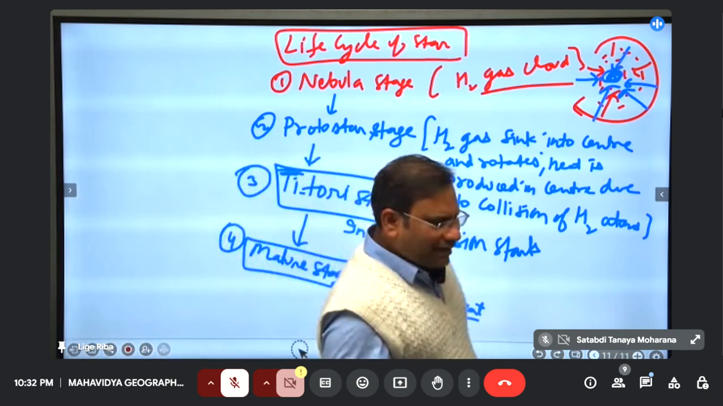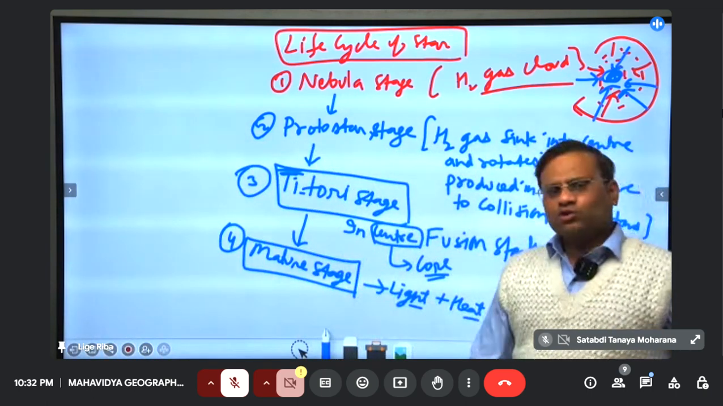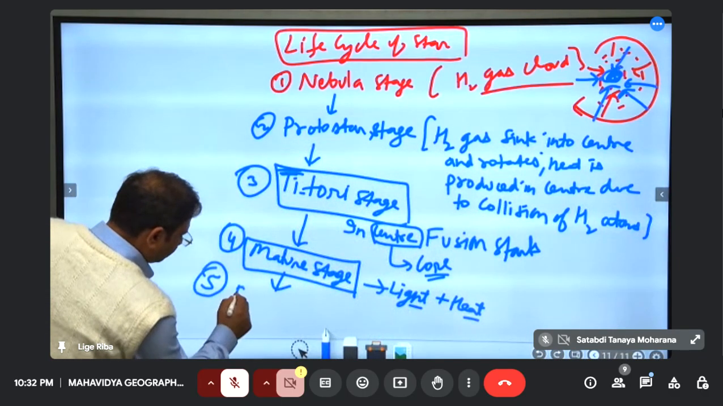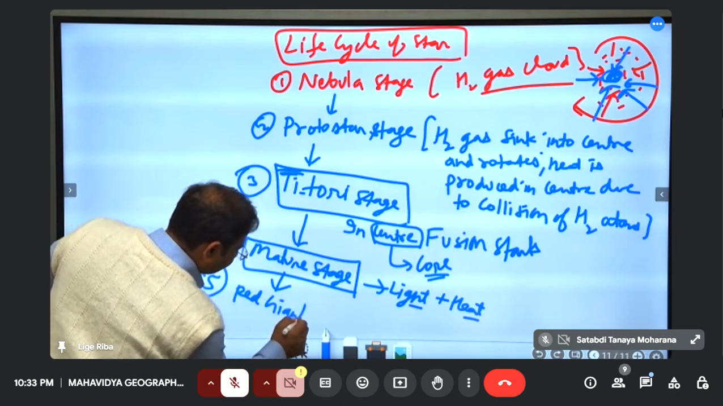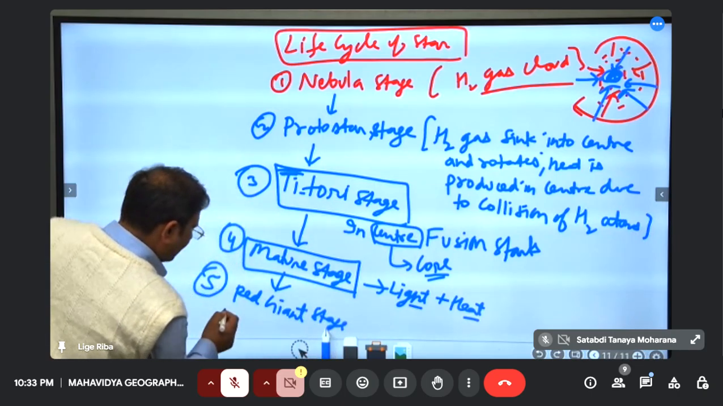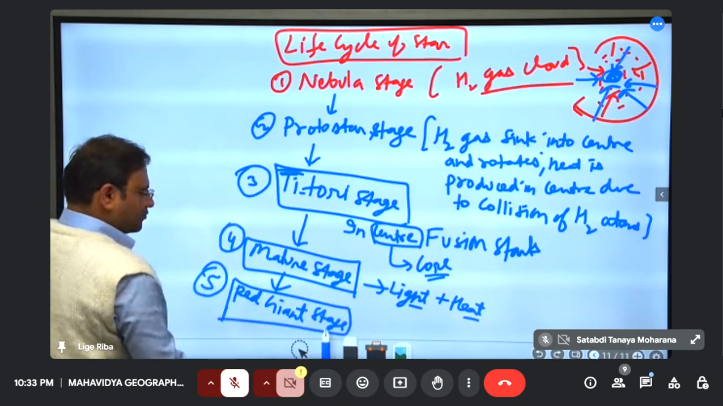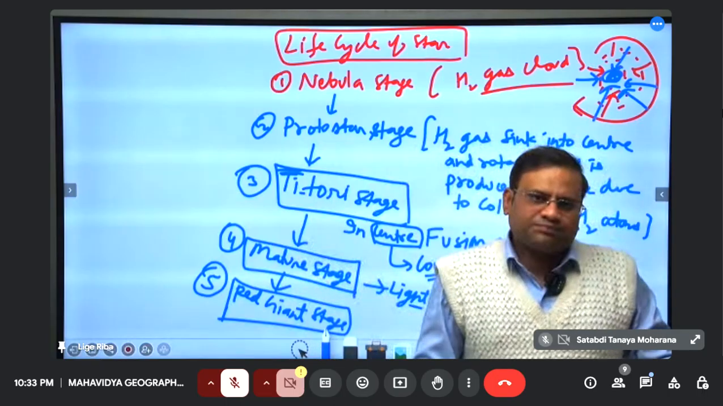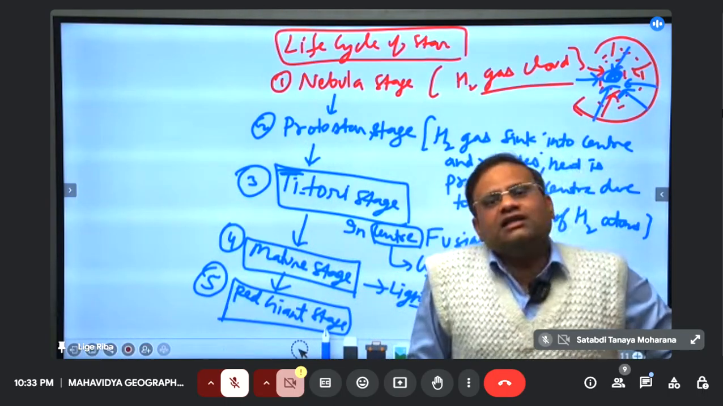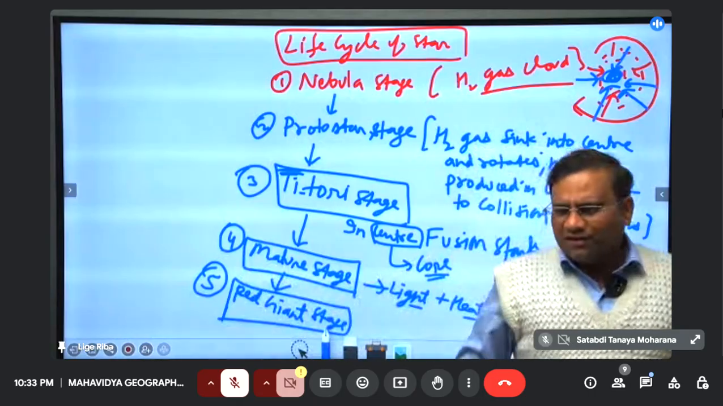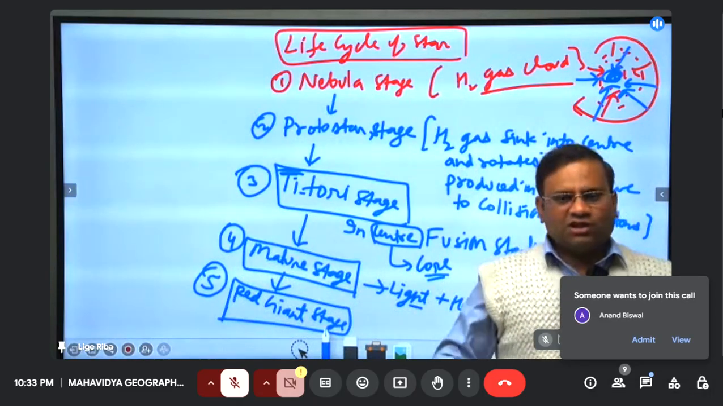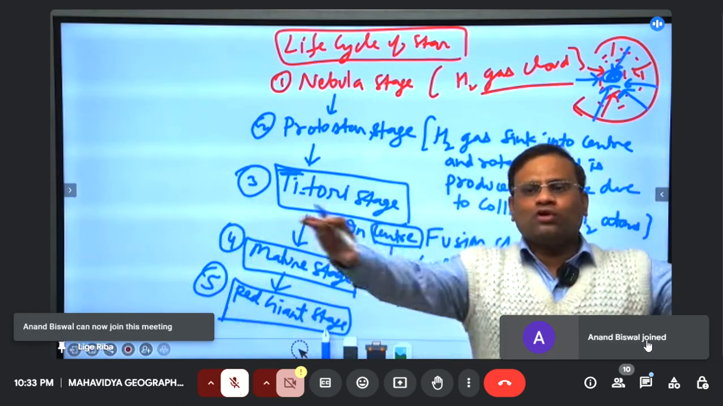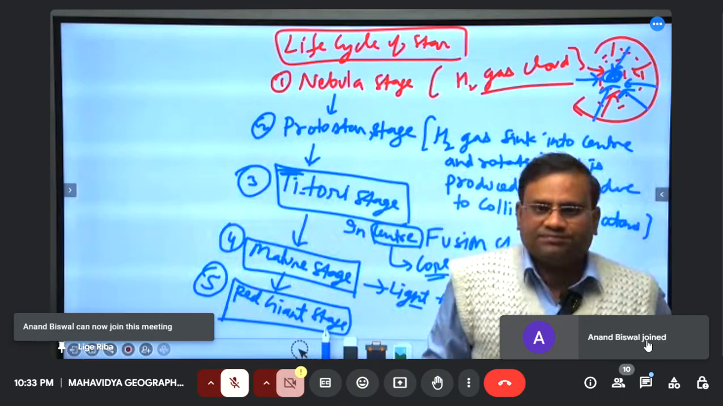There will be one day when the entire hydrogen will finish, converted into helium. At that time, what happens? It will convert into the red giant stage. In the red giant stage, hydrogen has converted into helium, so its size swells up and it starts appearing red in color. We believe when the sun comes into the red giant stage, its area will expand even to Mars. So Mercury, Venus, Earth, Mars, all will come under the sun at that time.